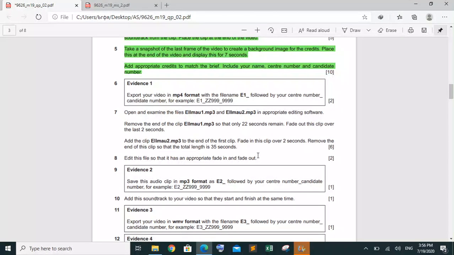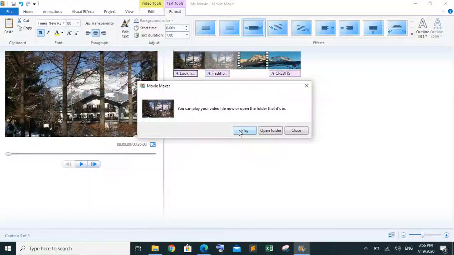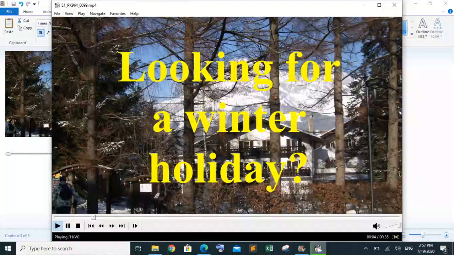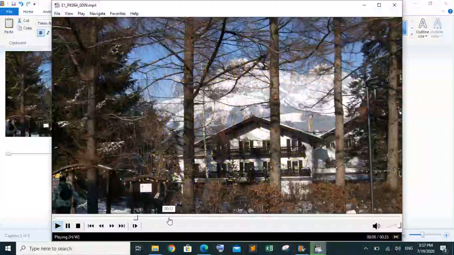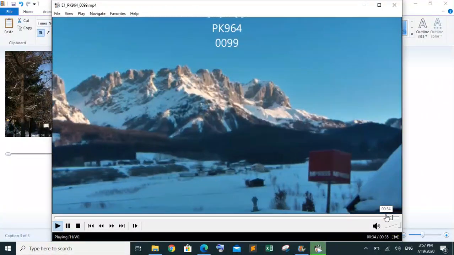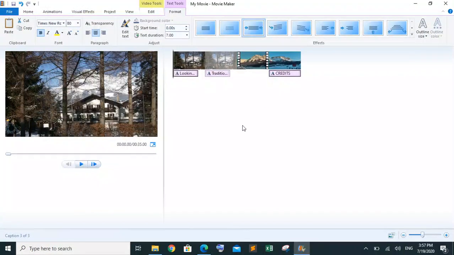So first we are going to examine this one. Now you can see that if we play this video, it is working as per requirement. Everything is as per examiner requirement. So now what are we going to do?